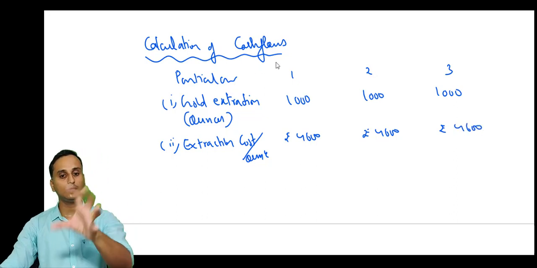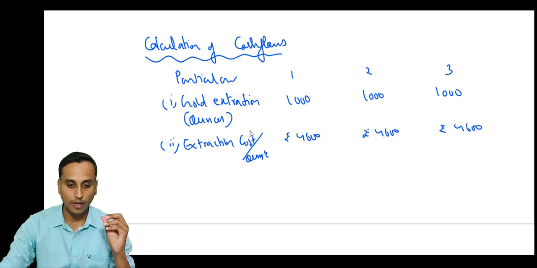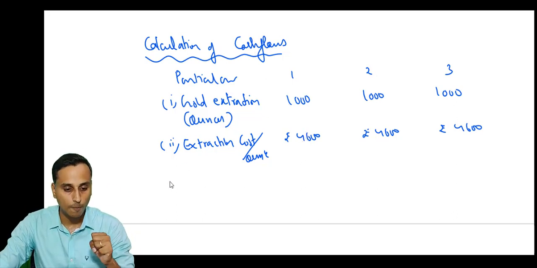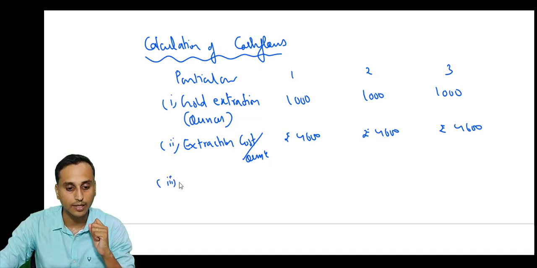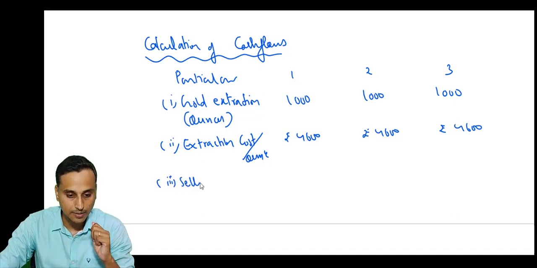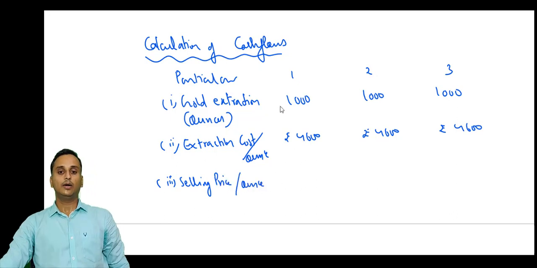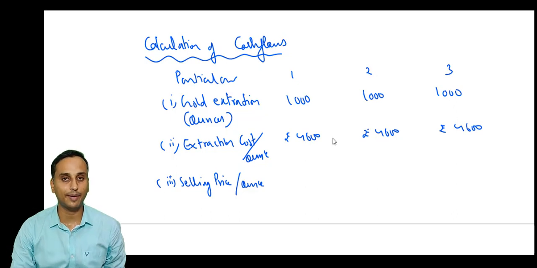We're trying to calculate the cash flows of each year. So we know the 1000 ounces of gold will be extracted, and the cost we know. Then one more thing we want. What is it? The selling price. We want the selling price of gold per ounce. Okay, so in year 1, what will be the selling price?